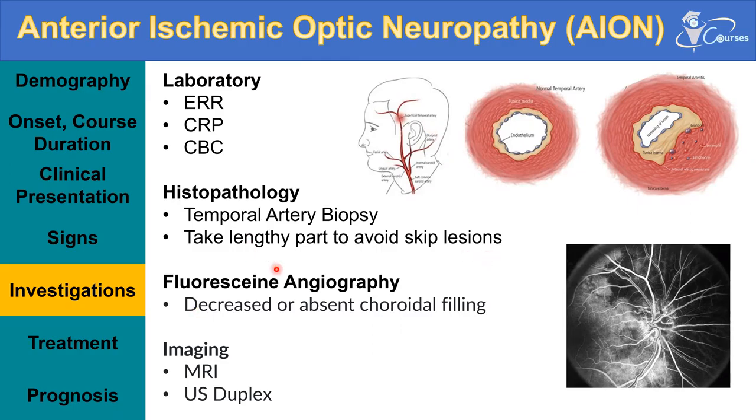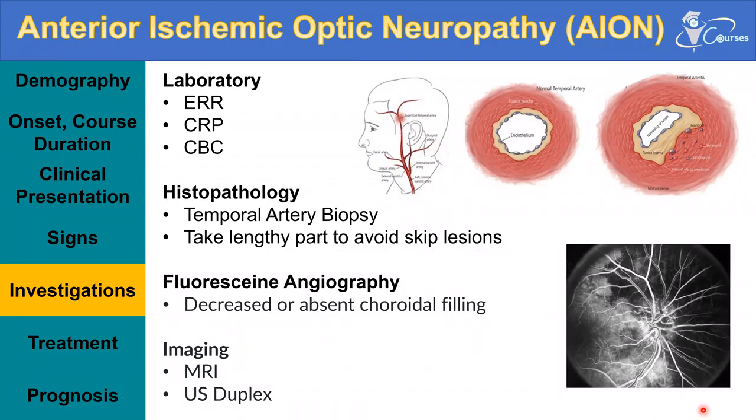Regarding the fluorescein angiography, you can see this is the fluorescein angiography. This is what I was telling you about the blocked or the absent choroidal filling. This is because of the thrombosis of the short posterior ciliary arteries, which are originating from the ophthalmic artery.